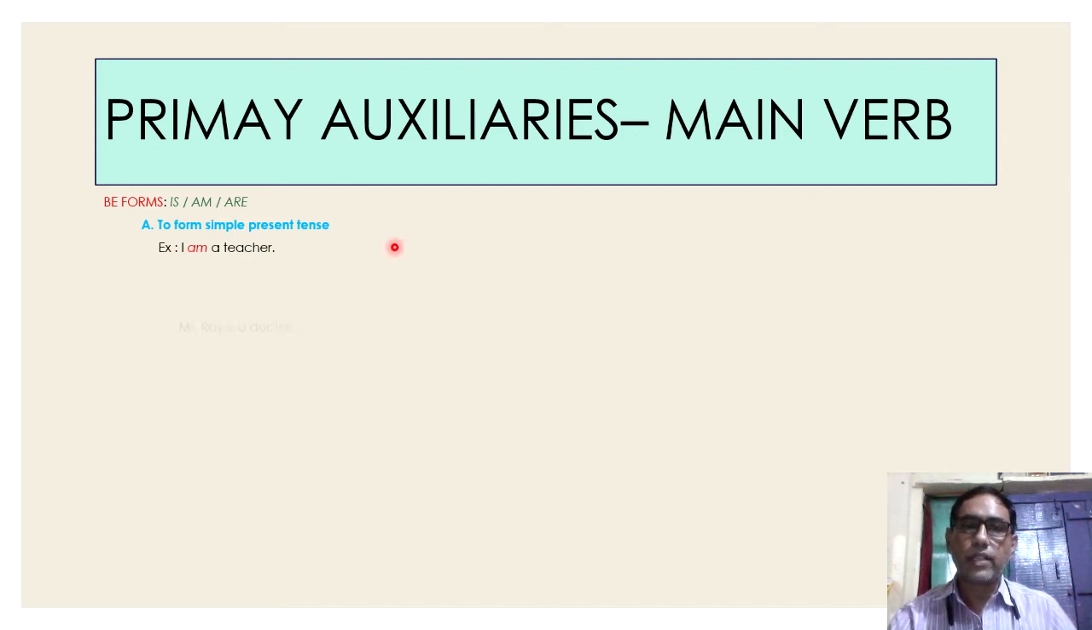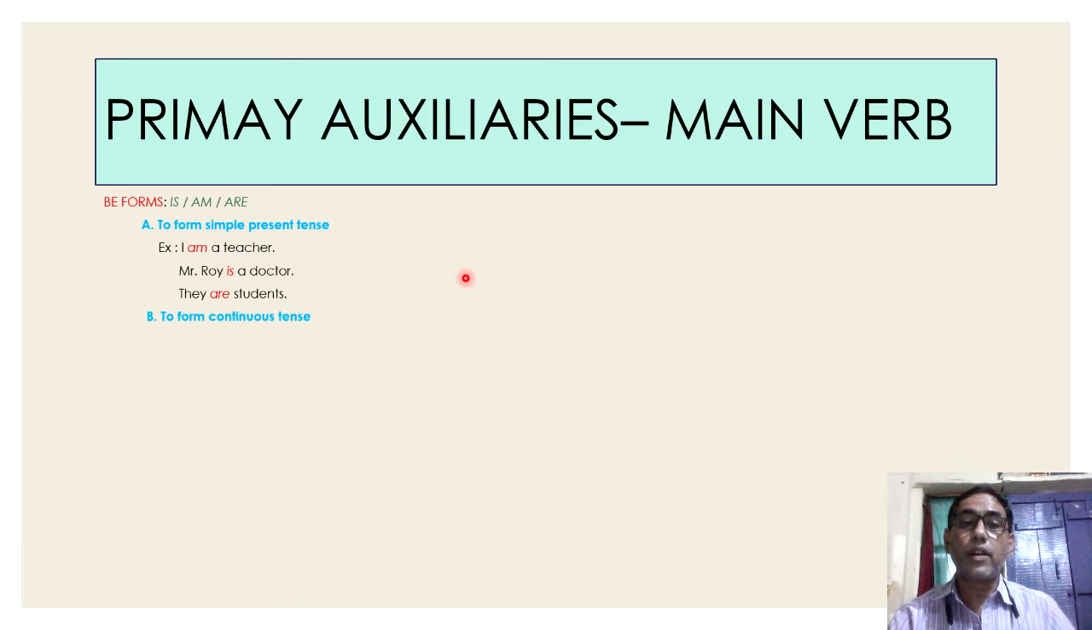Let me give one more example. Mr. Roy is a doctor. We can know what Mr. Roy is. In this sentence, is is the main verb. They are students. These three are simple present tenses.